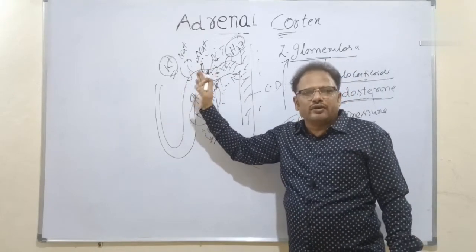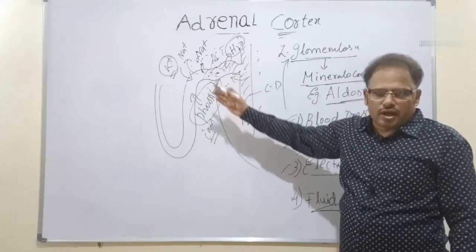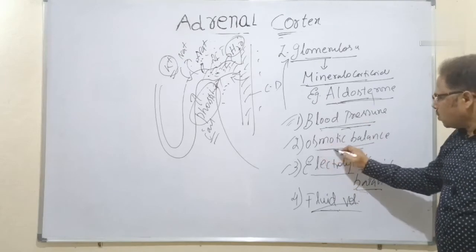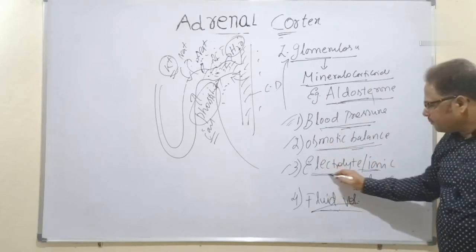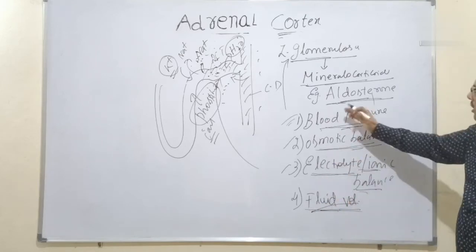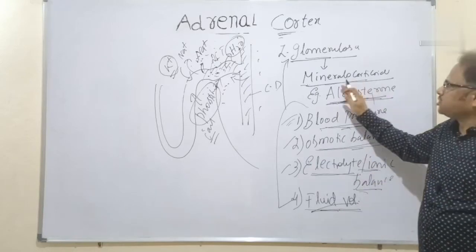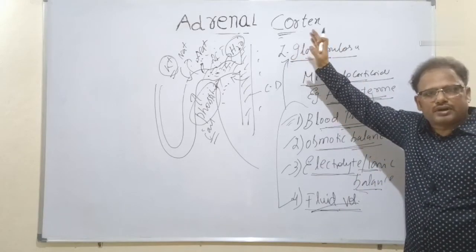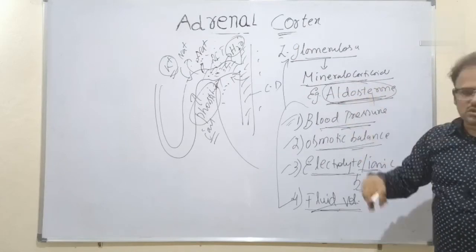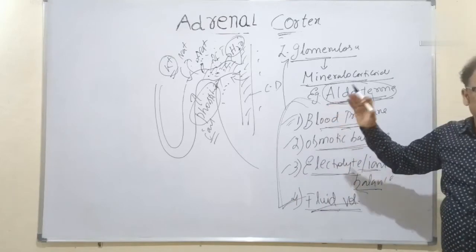Likewise, sodium and water are reabsorbed from filtrate into the interstitium. In this way, the blood pressure is maintained constant. And next one is osmotic balance is maintained, electrolyte balance is maintained, the fluid volume is also maintained. All these because of the release of the aldosterone. That's why the destruction of adrenal cortex leads to the person's death, because the chief mineralocorticoid aldosterone is not produced. Then this is not maintained, means it leads to the person's death.